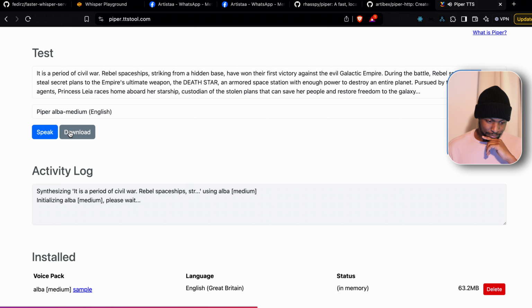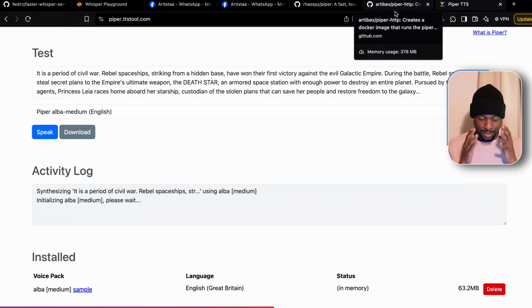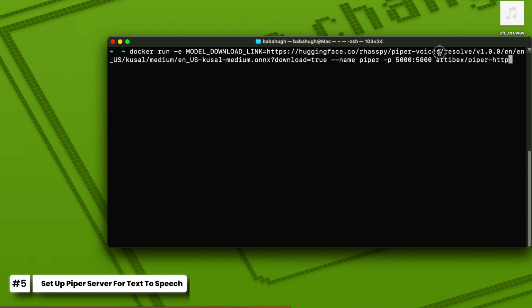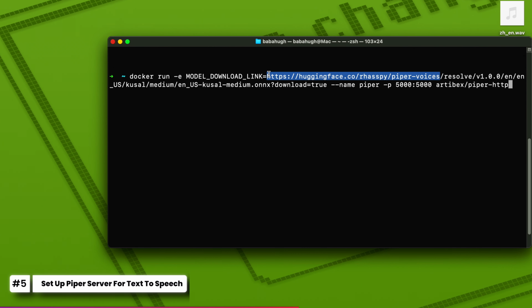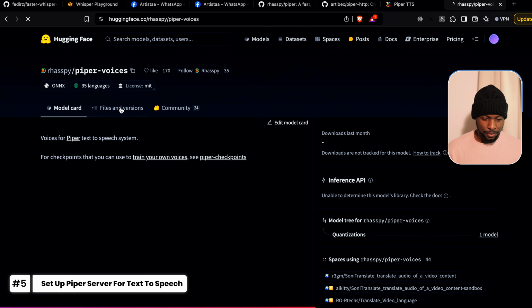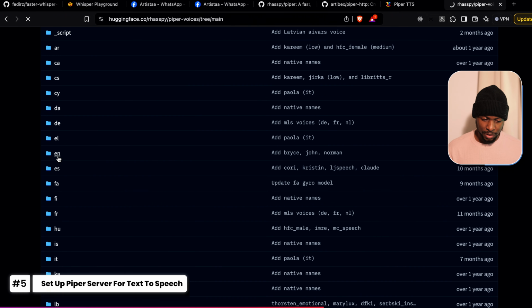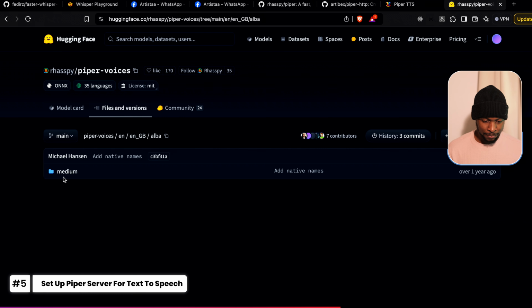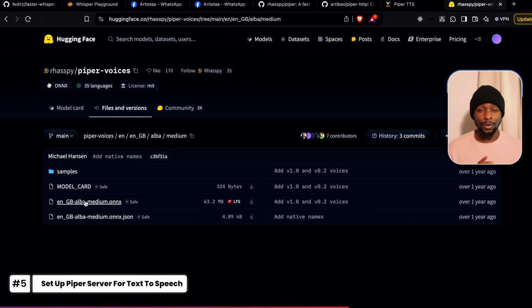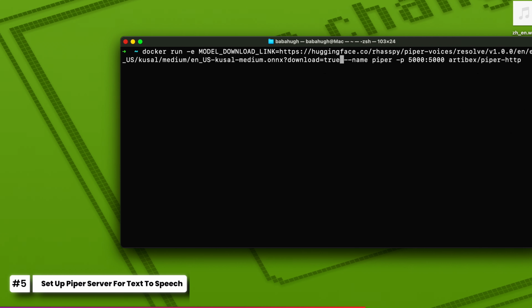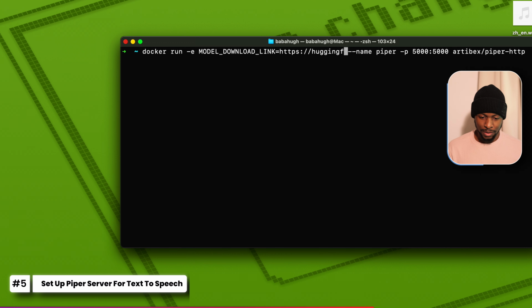So for me, I'm going to use Alba. And for me to be able to download this specific voice model called Alba, let's go back to the terminal and copy the Hugging Face link, because the voice models are hosted on Hugging Face. Then paste in the browser, go to Files and Versions. I'm interested in the English voice model, but you can choose another language. English GB, then Alba, medium. We are interested in the ONNX file. So click on the ONNX file and copy the download link. Go back to our terminal and replace the link with the one for your model.